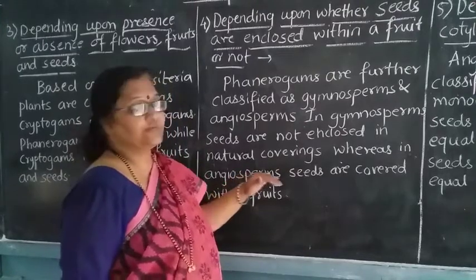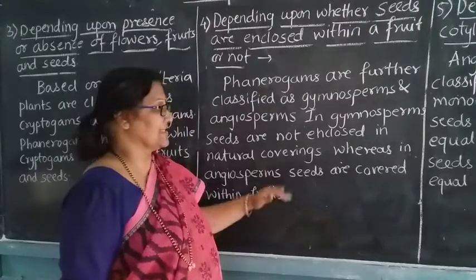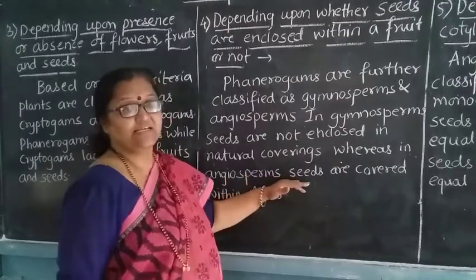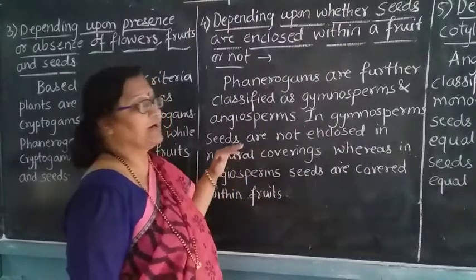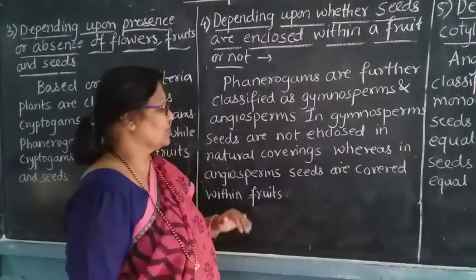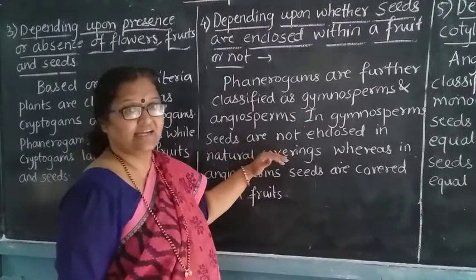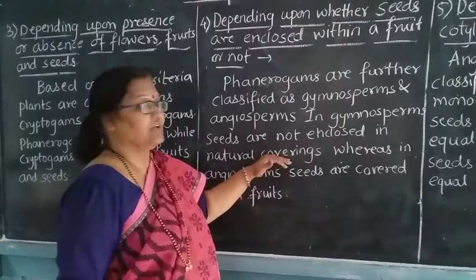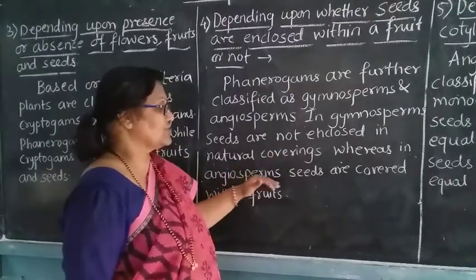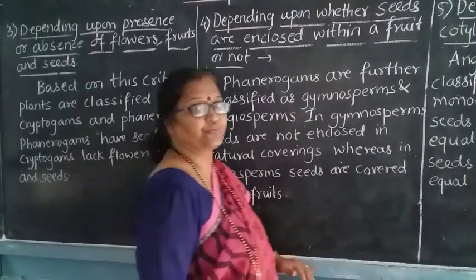Whereas in angiosperms, the seeds are covered within the fruits. That means in angiosperms the seeds are enclosed in a fruit, but in gymnosperms they are not enclosed in a natural covering. That means they are naked. You can call them naked seeds, while angiosperm seeds are covered within the fruit.